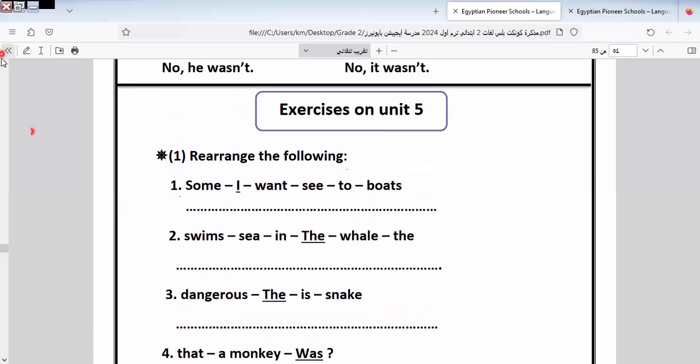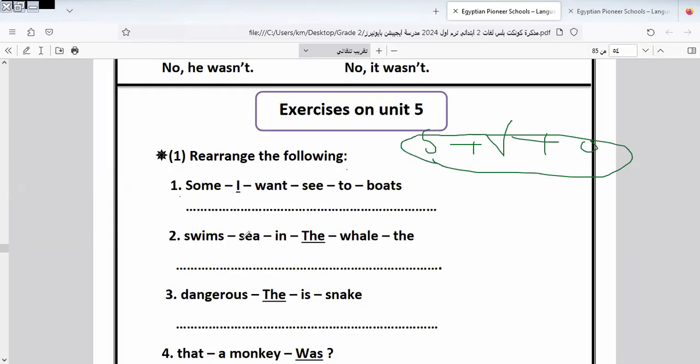Okay. Let's go to the question related to this unit. Subject, verb, object. This is the millionth time I write this rule. I hope you keep it when we answer this question. Here we have I want to see. It will be I want what? I want to see some boats.